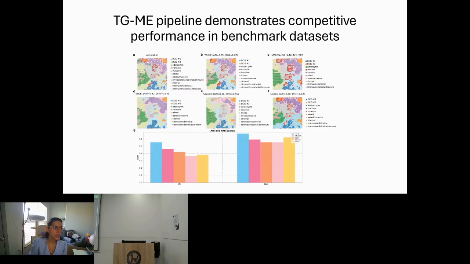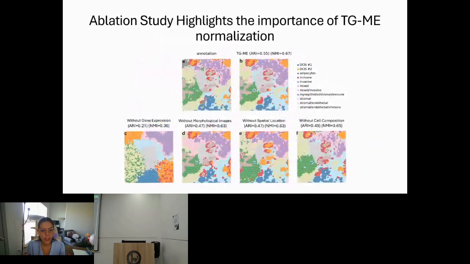After that, we also did some ablation studies to see how important it is to include all the data that we're using in our model. This is the annotation of the pathologist, which we compared with, and our model with everything: all the different data, morphology images, including everything. Then we tried without the gene expression, and we see a big drop in the ARI and NMI scores. We did the same thing, but now removing the morphology images, the spatial location of the cells, and the cell type composition. In all of the cases, our score drops. So it's very important to include all of these different data in our model to have a better prediction of the tumor microenvironment.